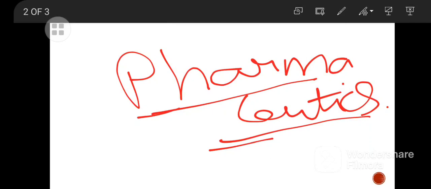So better, what you do is go once through the question paper. Take one previous year question paper, or collect 10 to 15 question papers. Go through the topics. Which topic is repeatedly asked in your GPAT exam? Definitely they will select that topic only. They will not break that topic.